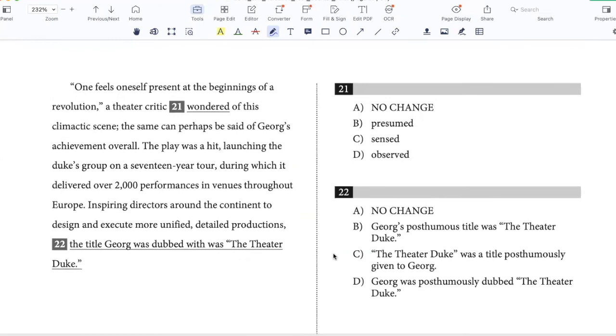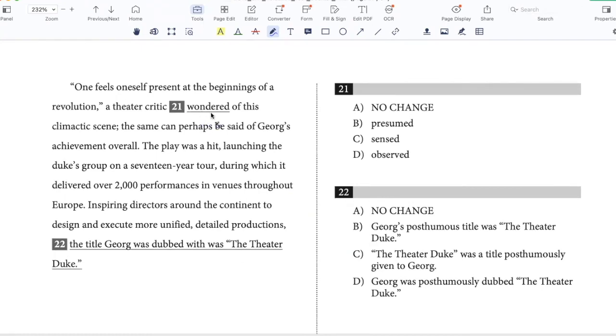One feels oneself present at the beginnings of a revolution, a theater critic wondered of this climactic scene. The same can perhaps be said of George's achievement overall. Okay, so this is an observation that the critic has made, right? The critic thinks that it was so effective that one felt one was at the beginning of a revolution.